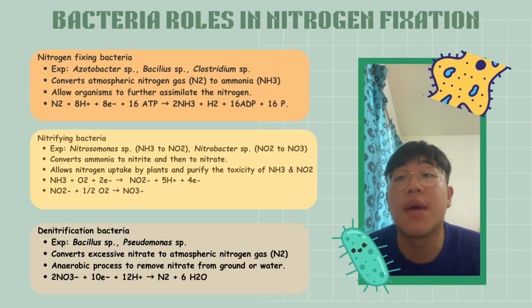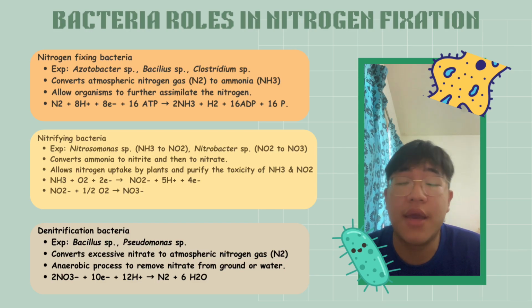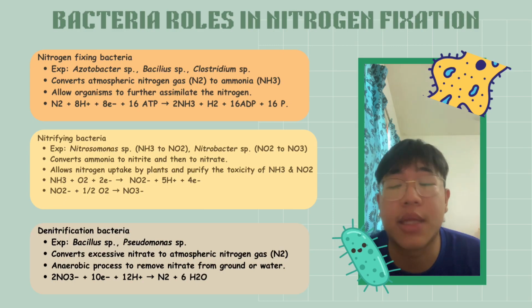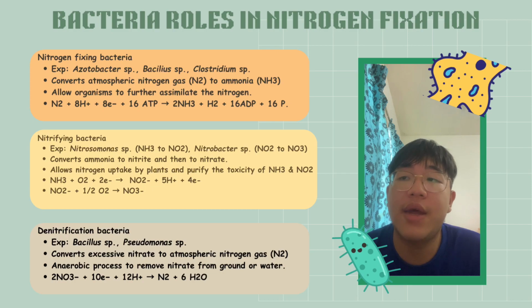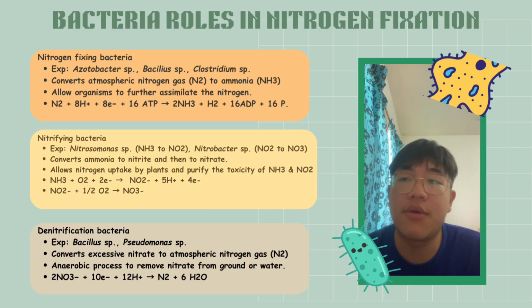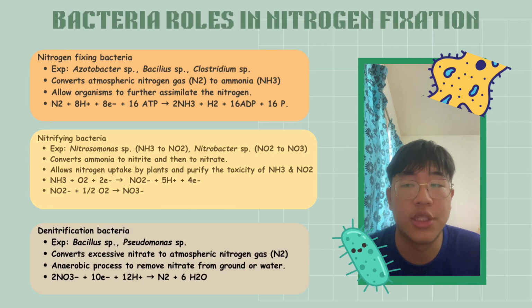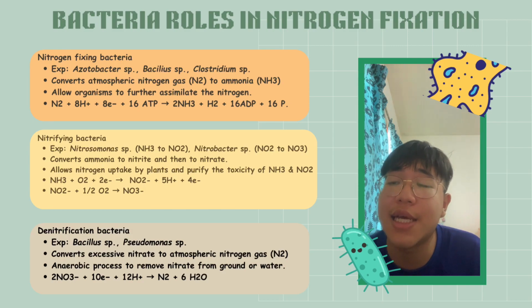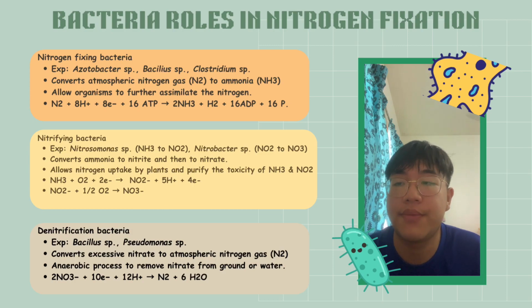In this case, we are talking about bacteria roles in nitrogen fixation. There are three types of bacteria involved, which are nitrogen fixing bacteria, nitrifying bacteria, and denitrification bacteria. First of all, nitrogen fixing bacteria. For example, we have Azotobacter species, Bacillus species, and Clostridium species. This kind of bacteria will convert atmospheric nitrogen gas into ammonia, and this will allow organisms to further assimilate the nitrogen. From the screen, we can see that there's an equation of the conversion of nitrogen gas into ammonia.